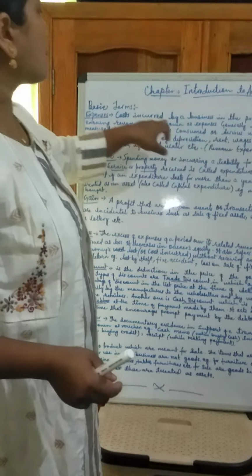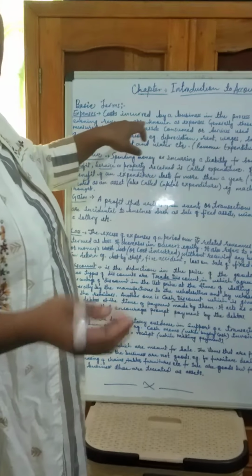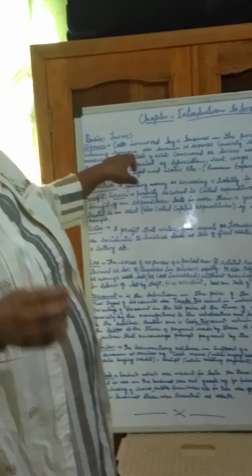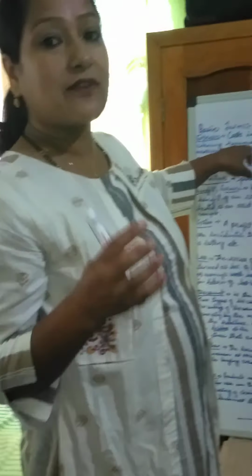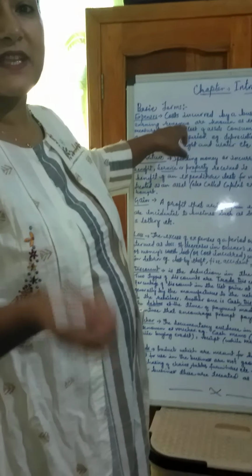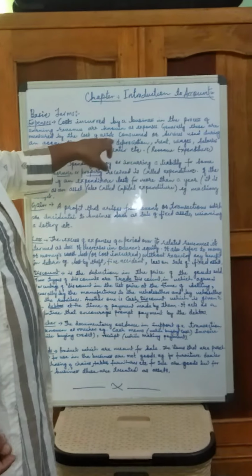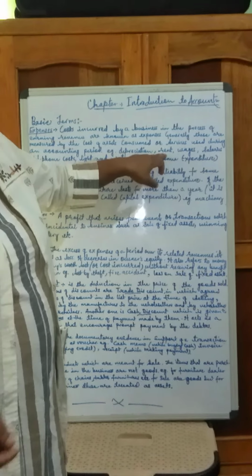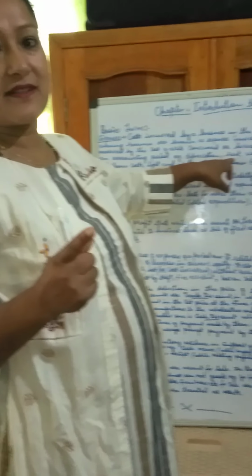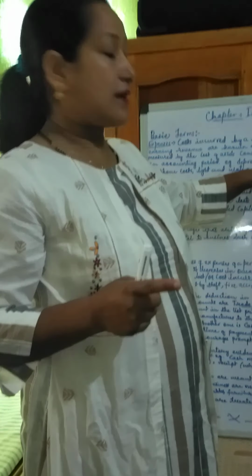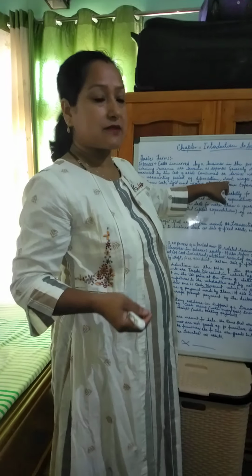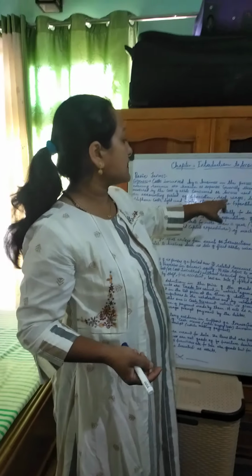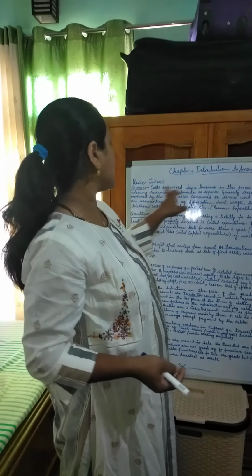Now, simply, expenses are costs incurred by a business in the process of earning revenue. Revenue, as I have told you, means within 1 year. Whatever they earn within 1 year, for earning it they have to invest something. For example, they invest money in paying rent. Rent usually means 1 year, isn't it? Current expenses. When they spend money on current expenses within 1 year, then those types of expenses are expenses.